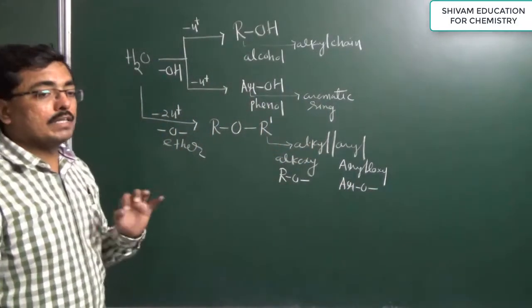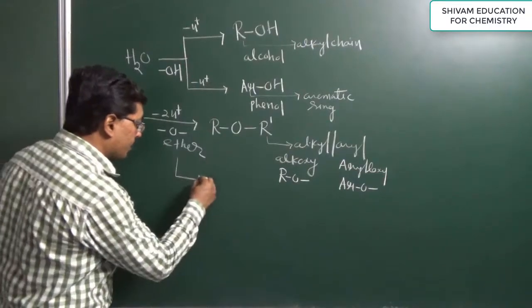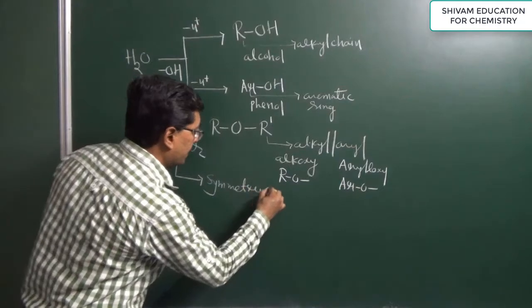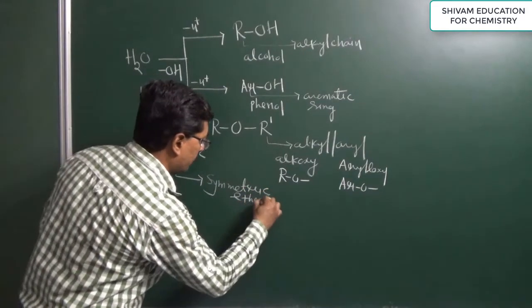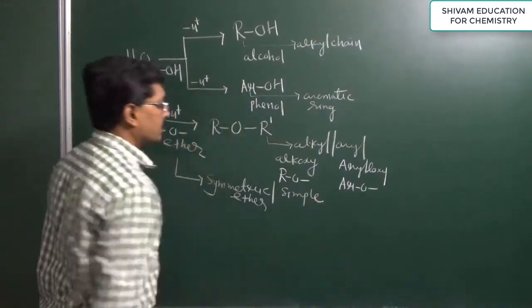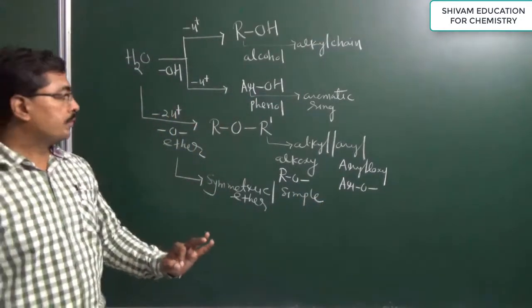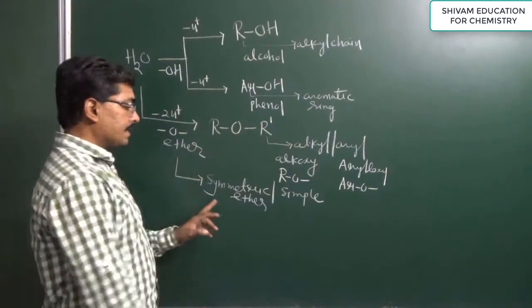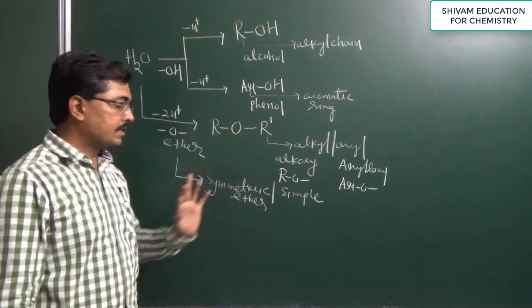Further, ether compounds can be classified into two categories. One is a symmetric ether, also known as a simple ether. Suppose both the alkyl or aryl groups attached to oxygen are the same, then it is considered a symmetric ether or simple ether.